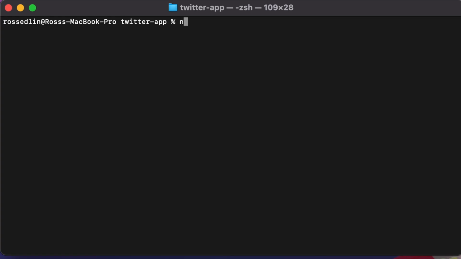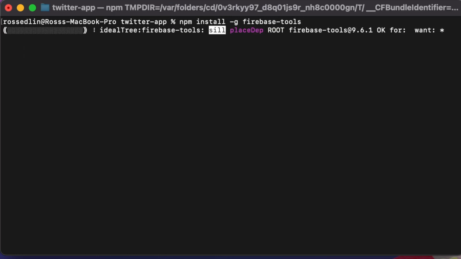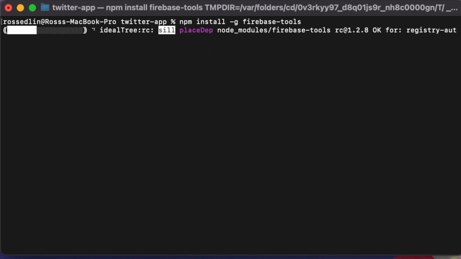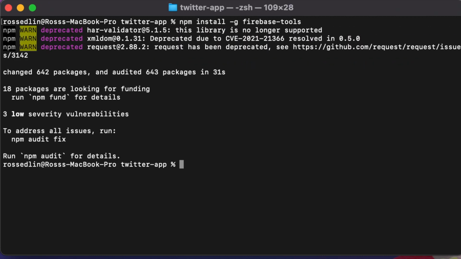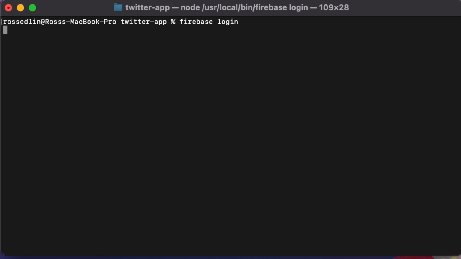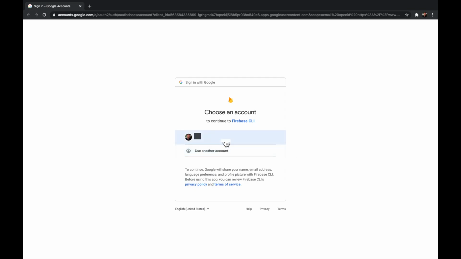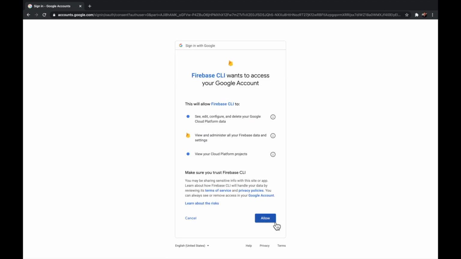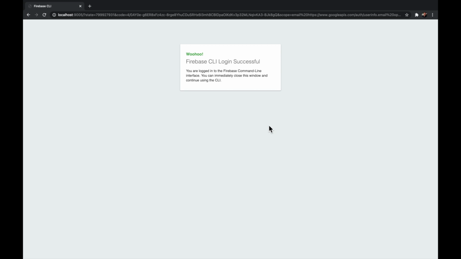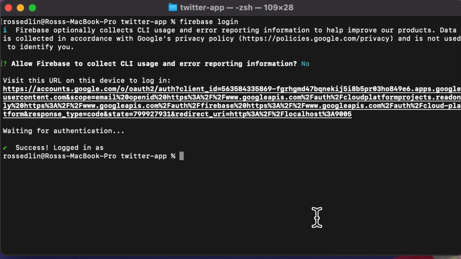So we need to go ahead and install our Firebase tools next. So it'll be an npm install -g for global Firebase tools. This will install it globally so it can be used anywhere, anytime. Then to use Firebase, first we need to do a Firebase login. This will redirect over to your browser to link the two. Make sure you allow it so the Firebase tools has access to your Google account, and then you're successfully logged in. Go back to your terminal and you're good to go.